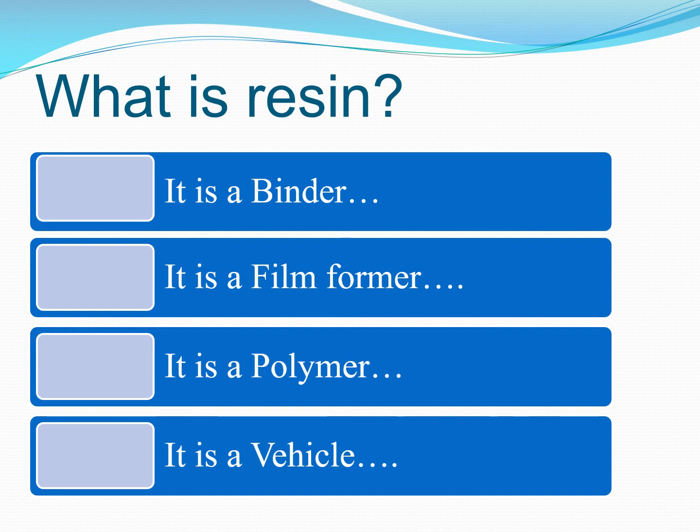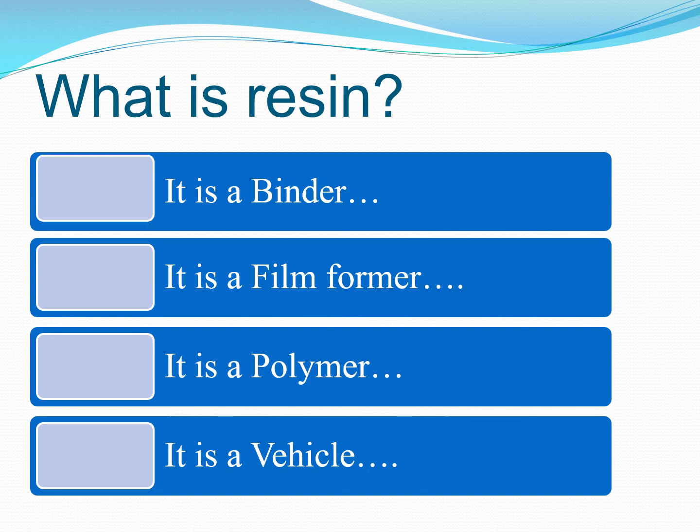Resins are also called a film former because for any coating or any paint, when we are using it on a particular substrate, it must form a film over the entire substrate. This is the basic requirement for any material that can be used as a resin, that it must form a film. The material which does not form a film, we cannot use in coating preparation. That's why resin is called a film former, because it forms the film over the substrate.